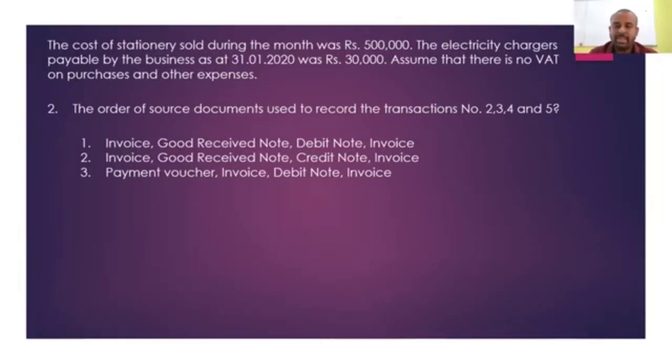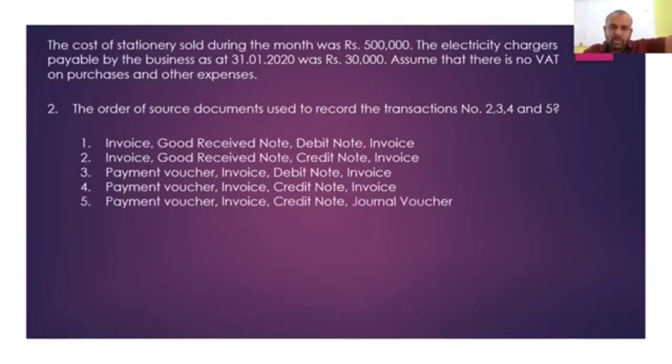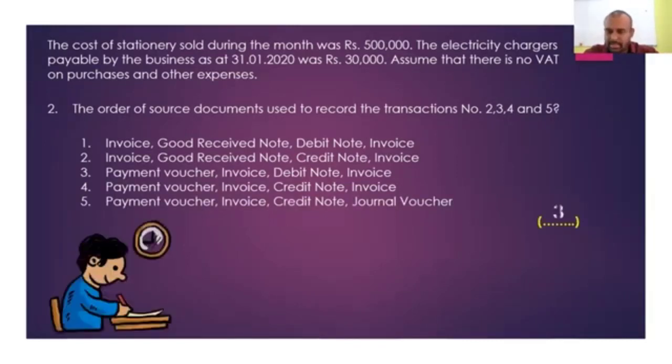In the fifth transaction, you make a credit sale, so the source document is the invoice. The fourth one says payment voucher, invoice, and credit note. Credit note is the source document for the sales return, but not for the purchases return. Payment voucher, invoice, credit note, and journal voucher note. So accordingly, what will be the correct answer? The correct answer will be the third one.